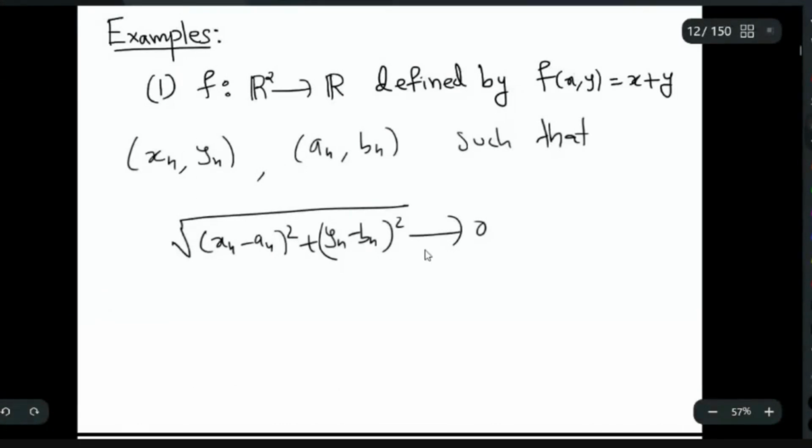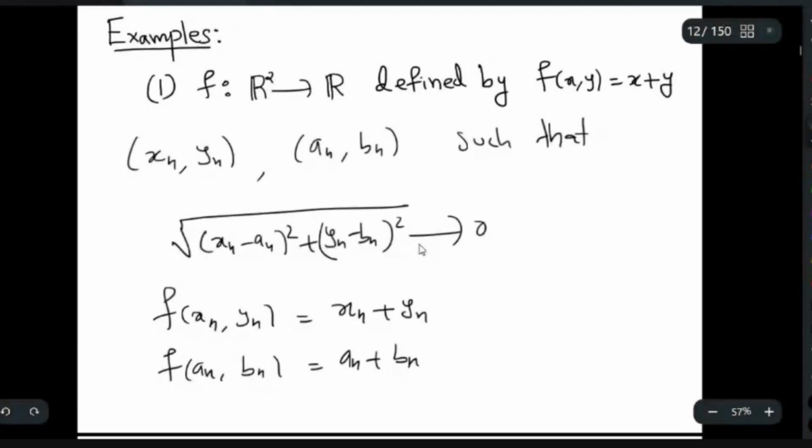Now you can easily observe what is f of (xn, yn). That is xn plus yn, and f of (an, bn) is an plus bn.